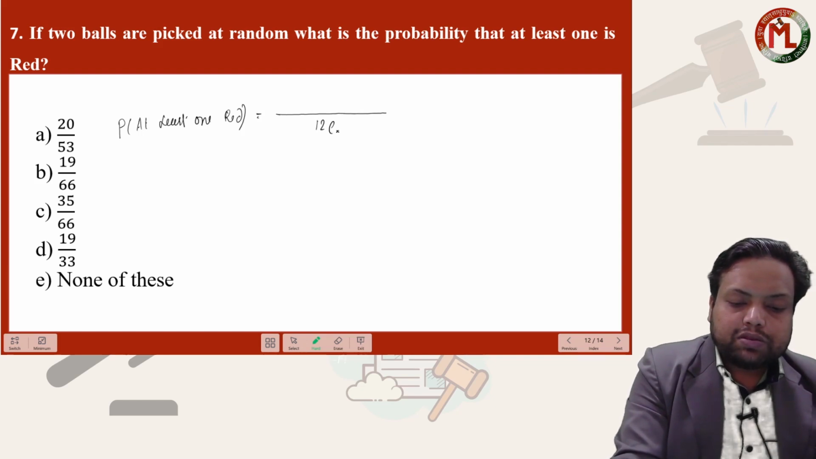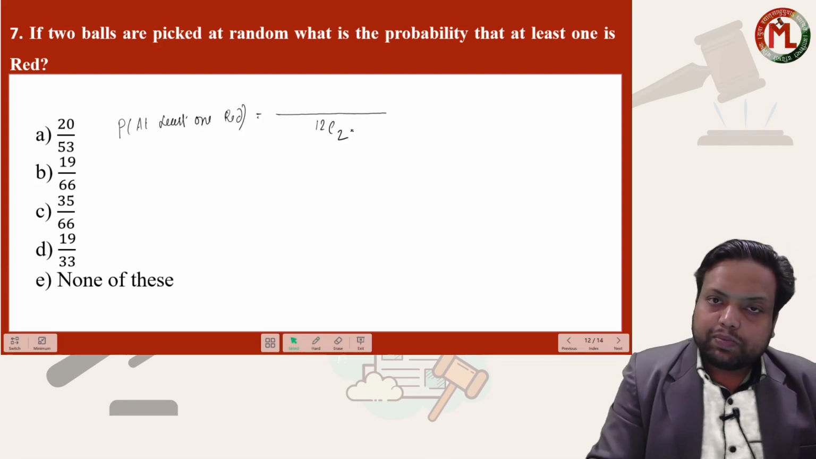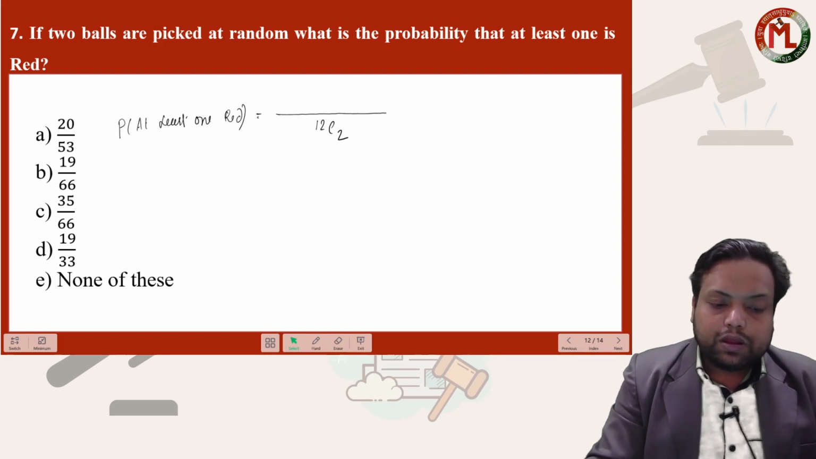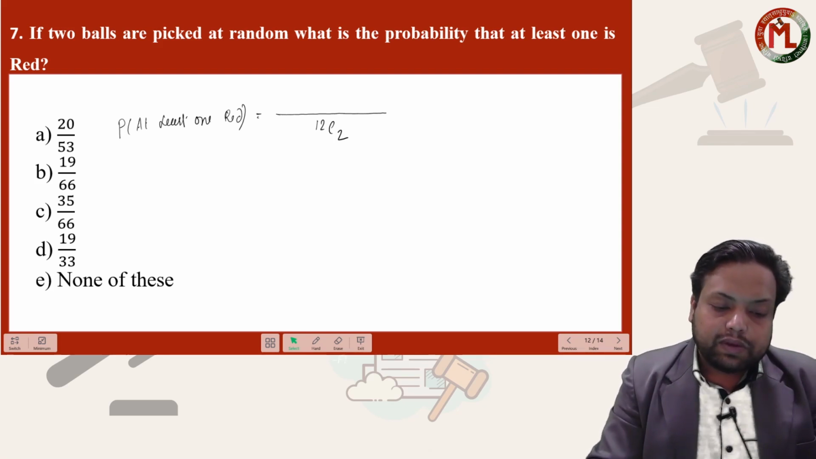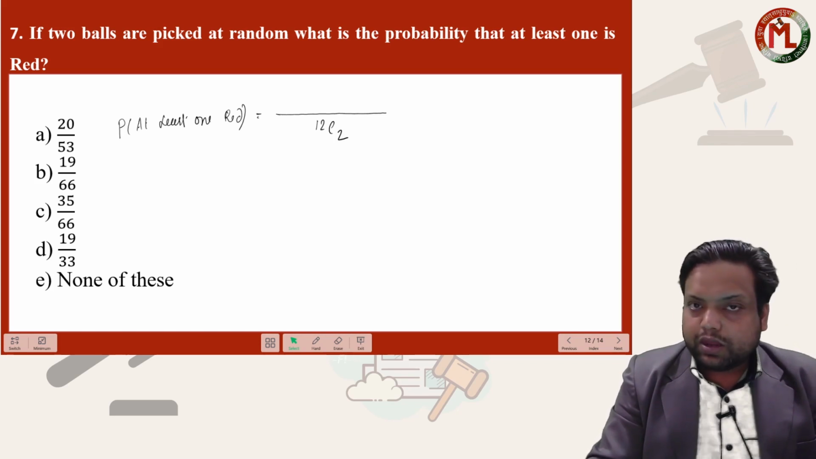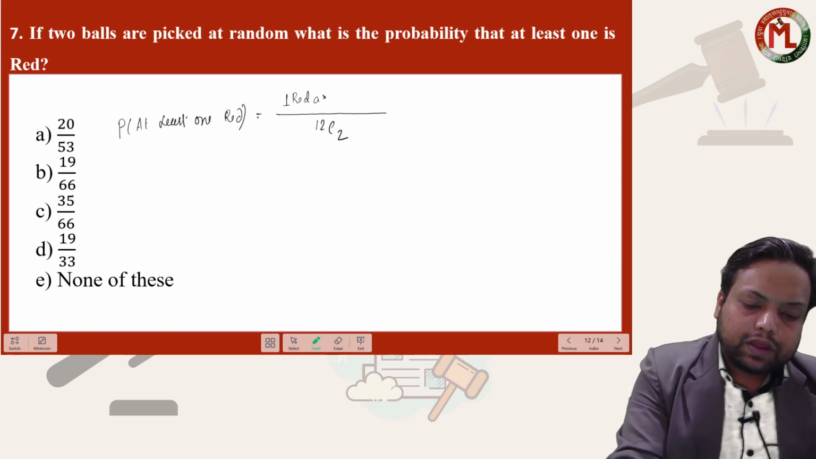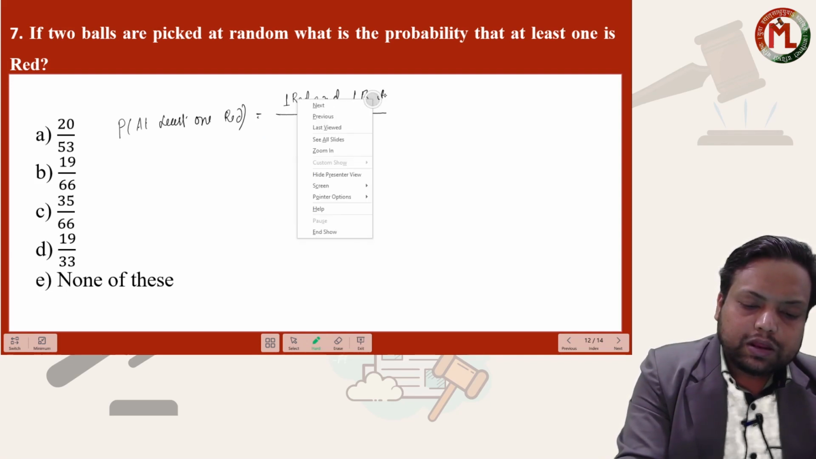So total number of cases will be 12C2. Two balls are picked at random from a box of 12 balls, so total number of ways that can be done is 12C2. Now if at least one red ball is there, then what can happen? First we can pick one red ball and one ball more of any color, isn't it?